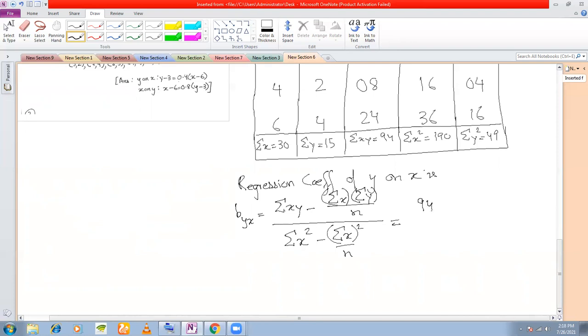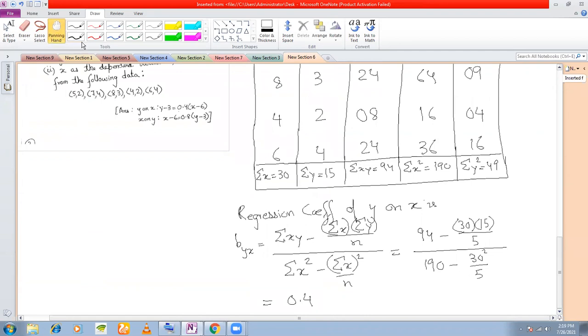Summation xy is 94 minus 30 into 15 divided by 5, whole divided by 190 minus 30 square divided by 5. So you can calculate this to be 0.4. This is the regression coefficient of y on x, right? I've just put the values after totaling the columns. If you see, I've put the values here.